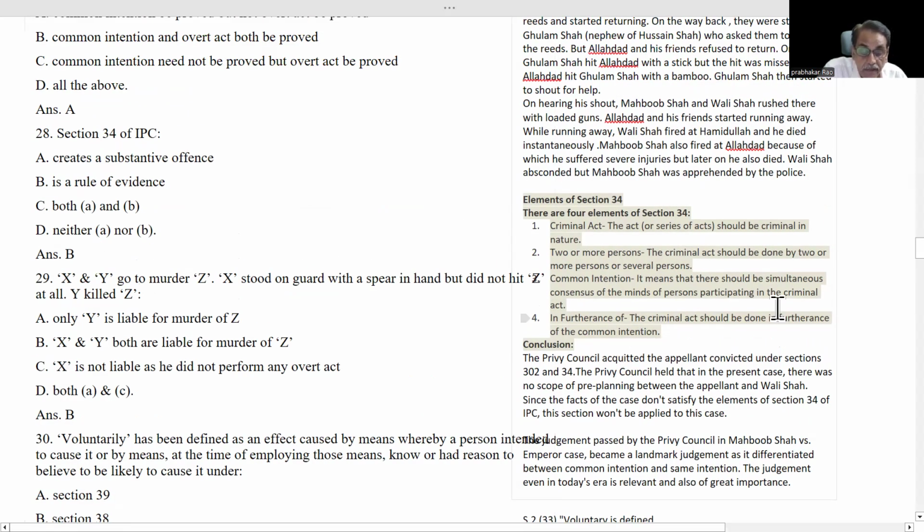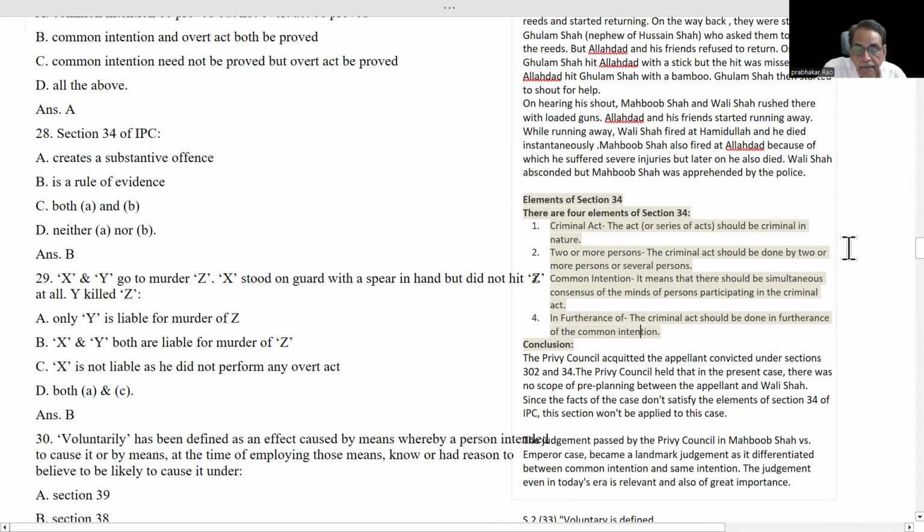For example, if A wants to kill Z, B also wants to kill Z. But A and B did not have a consensus of minds. They did not hatch a plan. They did not have a common intention.